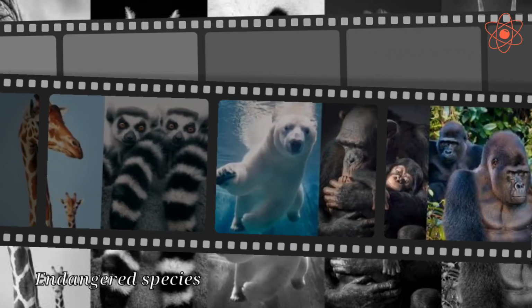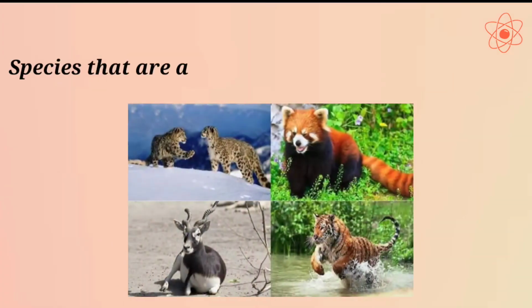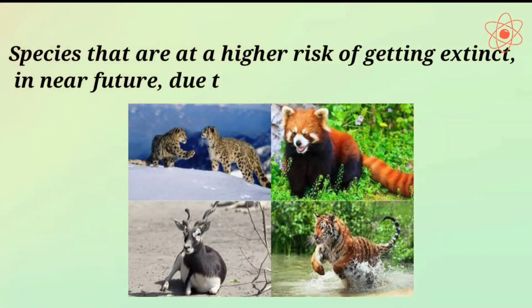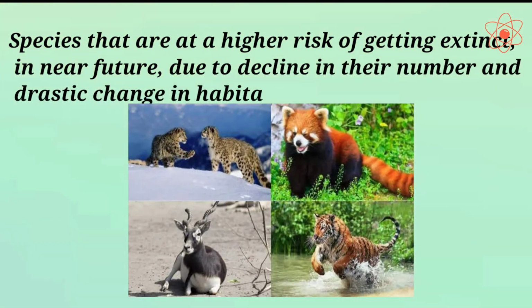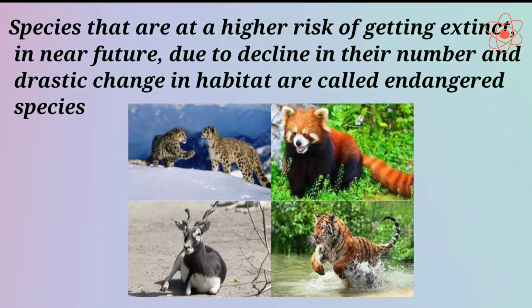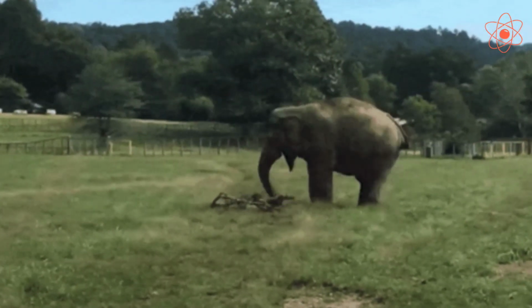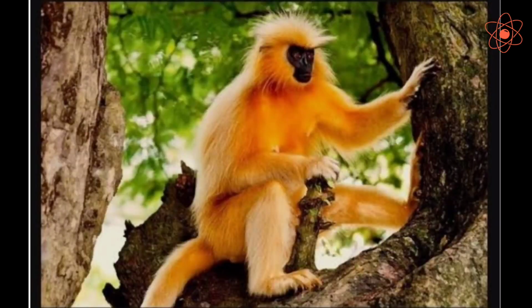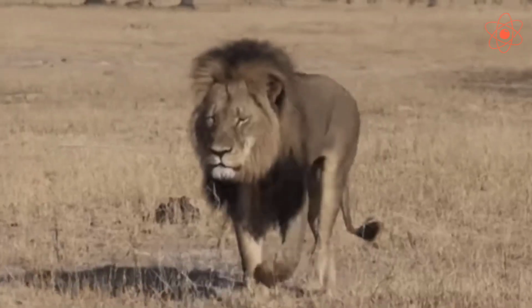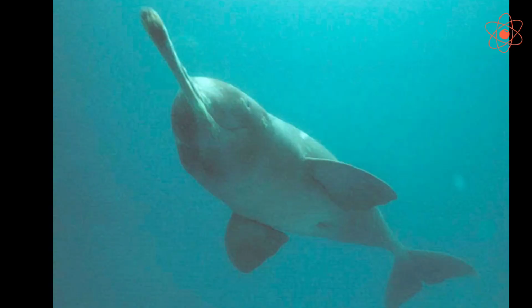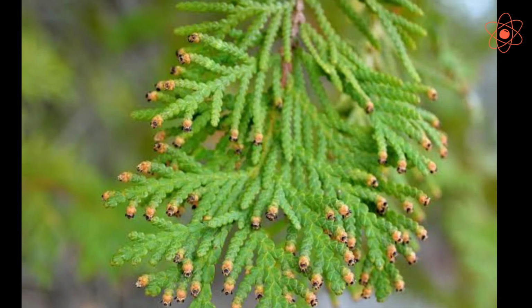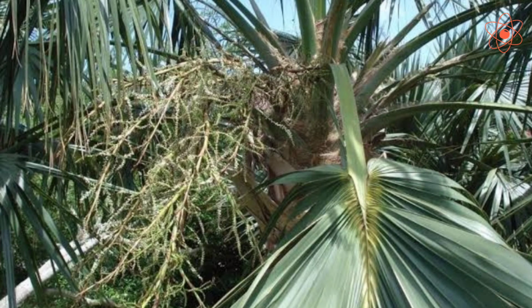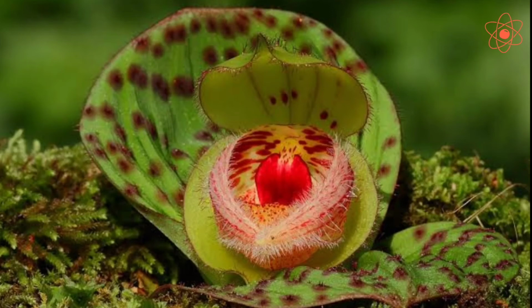Second, endangered species. Species that are at a high risk of becoming extinct in the near future due to decline in their number and drastic change in habitat are called endangered species. For example, Asian elephant, forest owlet, golden langur, blue whale, Asiatic lion, green turtle and Ganga river dolphin are some endangered species. White cedar, Bermuda palm and some orchids are endangered plant species.